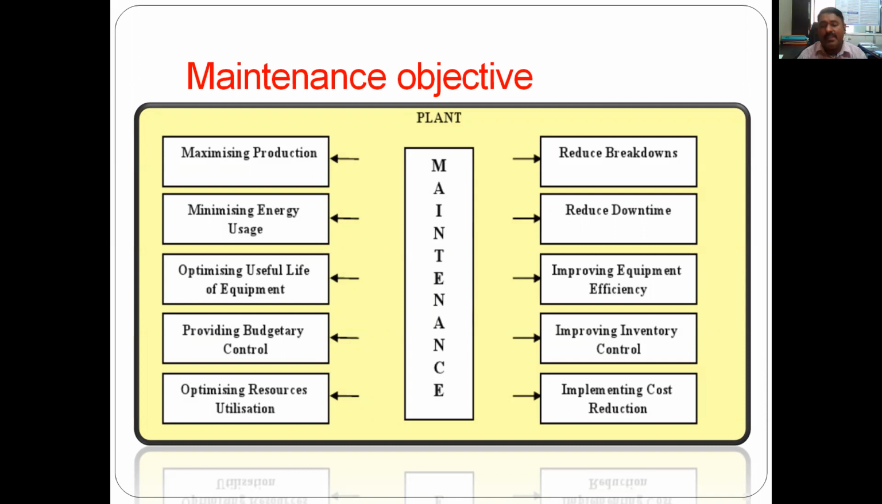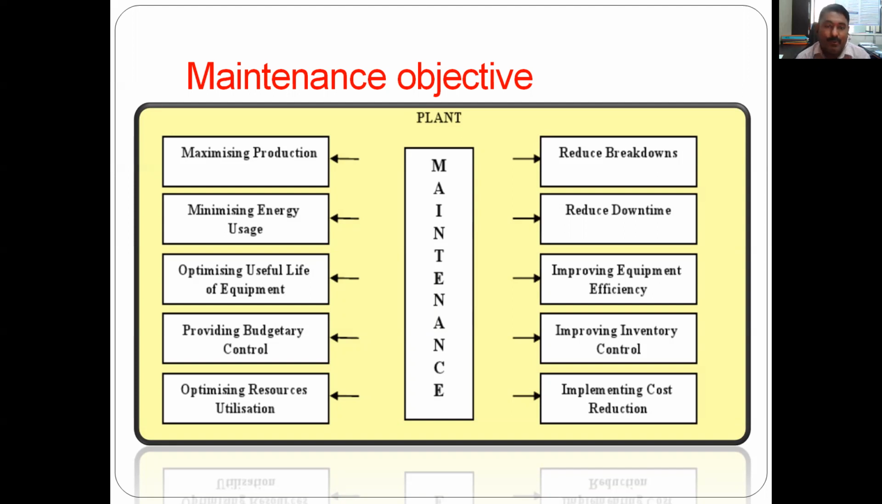Then improving equipment efficiency. For any equipment, let us take the lathe machine we considered. The maintenance objective is that the efficiency of the machine should be improved. If proper maintenance is there, with checking for vibration at periodic intervals, overhauling, oiling on a daily or weekly basis as required, proper cleaning, and greasing wherever required, for the lead screw etc., it will improve the equipment efficiency.